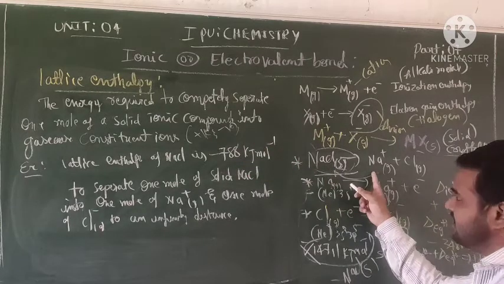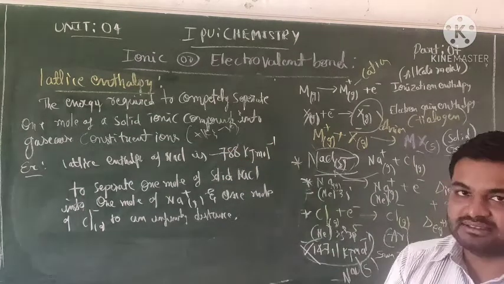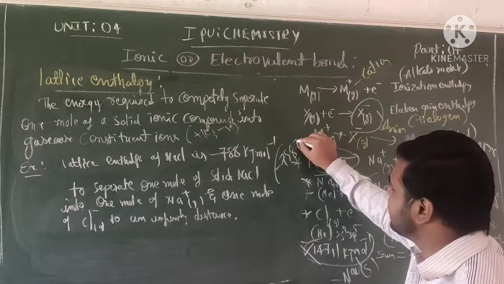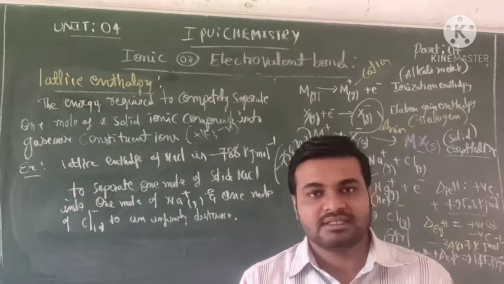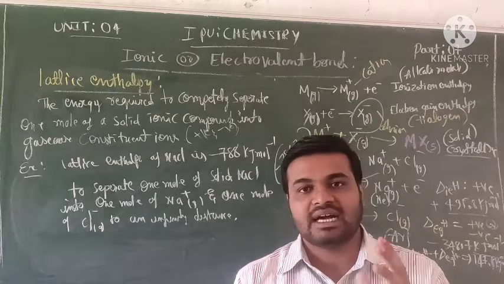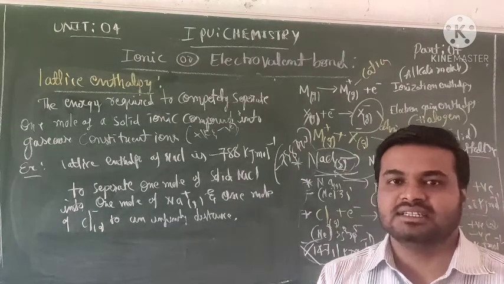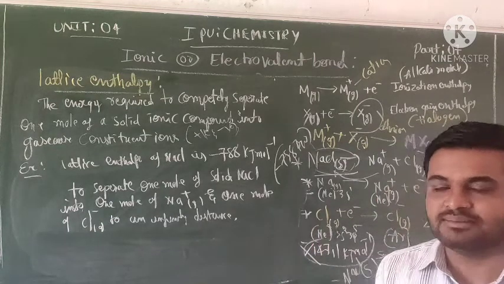How much energy is given? Minus 788 kilojoules per mole. It gives more energy, so it becomes a highly stable compound. We expect more energy to be required or given to form a more stable compound.